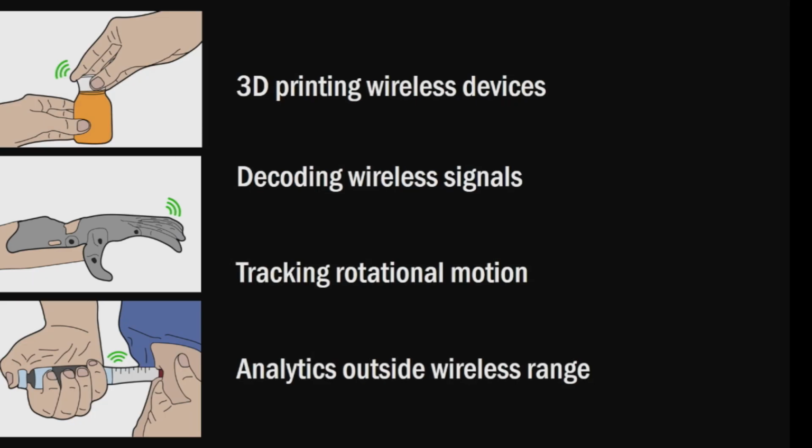So to give you an overview, I'm going to start by explaining how we can 3D print objects that can communicate wirelessly. Then I'll go on to talk about how we can decode the wireless signals and how we can use that to track motion. And last, I'll talk about how we can actually store information in these objects to enable analytics outside of our wireless range. So first, I'm going to talk about how we actually print these objects.